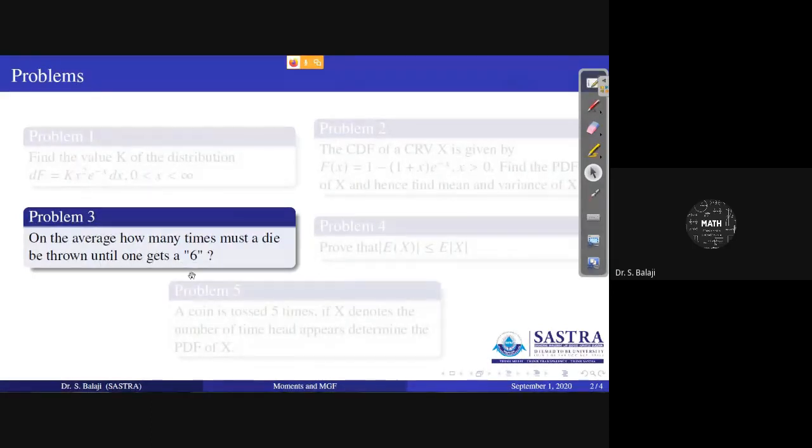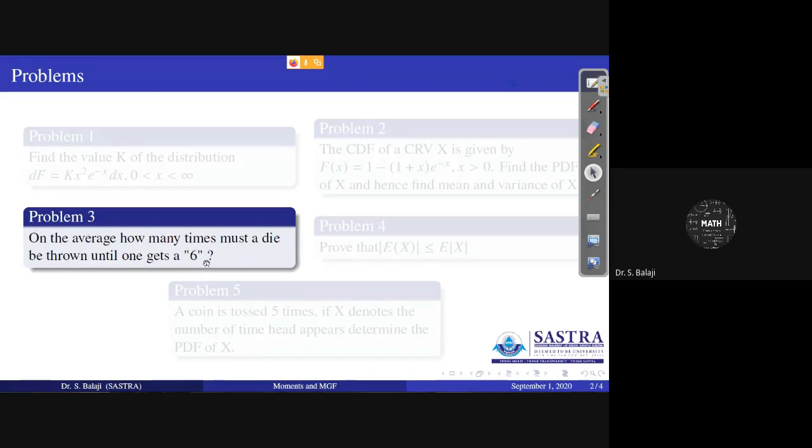In what manner can you approach here? A die is thrown, you have to get a 6. Suppose x denotes the number of throws required to get a 6 when a die is thrown. In the first throw itself, you can get a 6. Otherwise, in the second throw you can get a 6. If that is also not possible, you can move to the third throw and get a 6. Therefore, you cannot predict at what time you can get a 6.